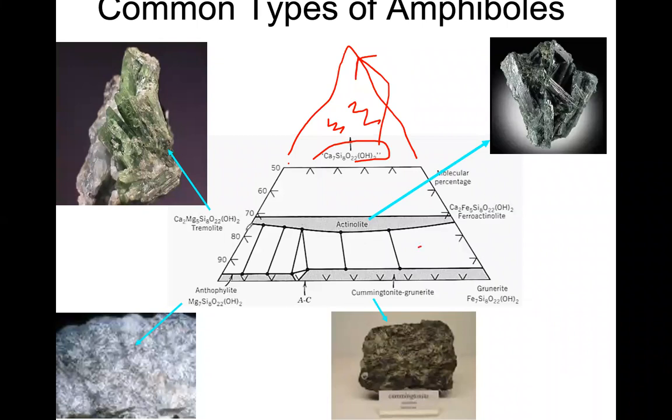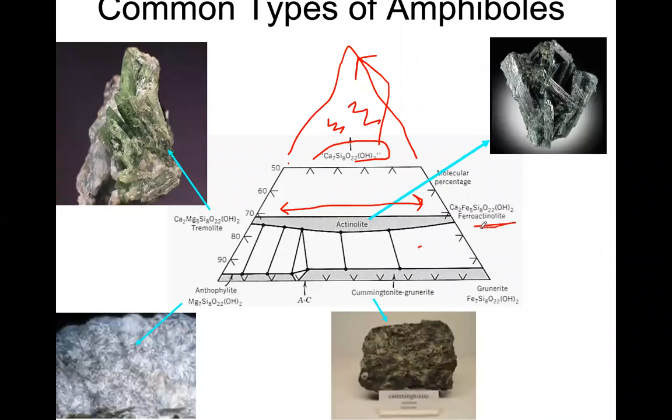So basically we have the tremolite actinolite series. Here you can see that in the tremolite actinolite series, tremolite is the magnesium end member, whereas actinolite is the iron enriched component. But the end member of iron enrichment is called ferroactinolite.